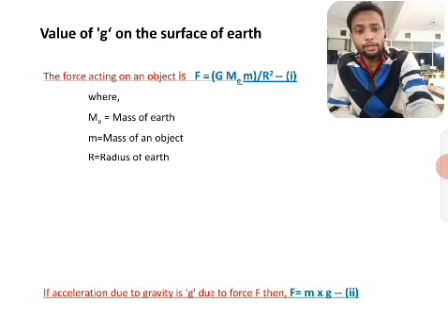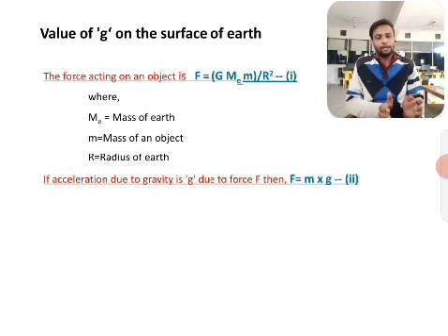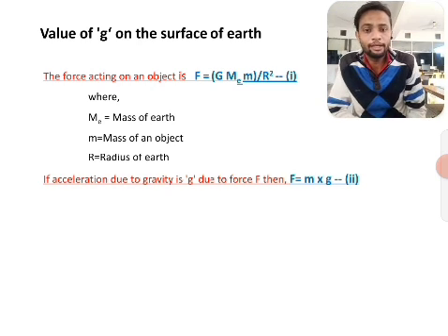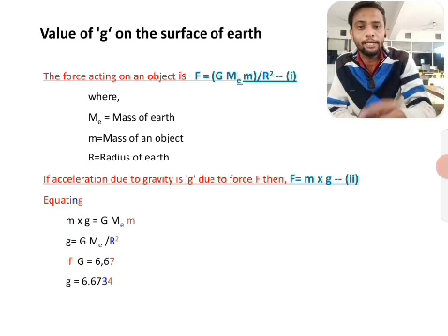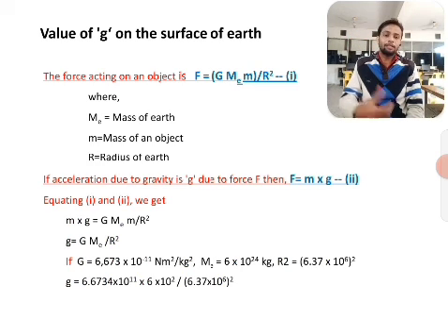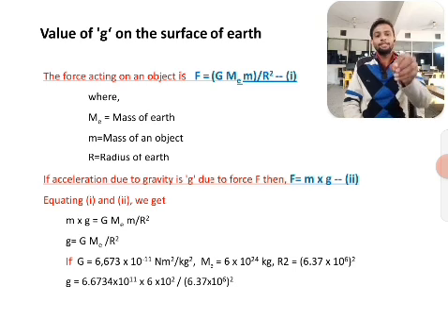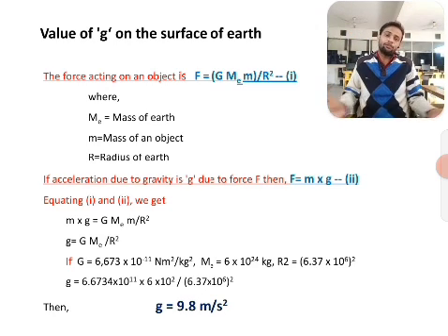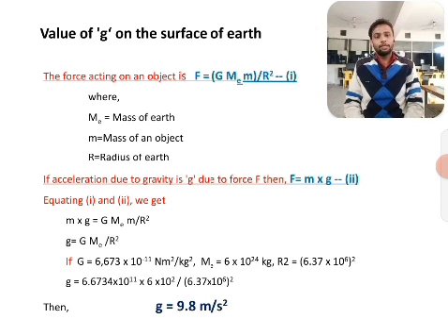Also, if g is the acceleration due to gravity, then as per Newton's second law of motion, F is equal to m into g. Equating these two equations, we get g equals G M upon r square. After inserting the values of G, M and r, we get the final value of g on the surface of the earth as 9.8 meter per second square.